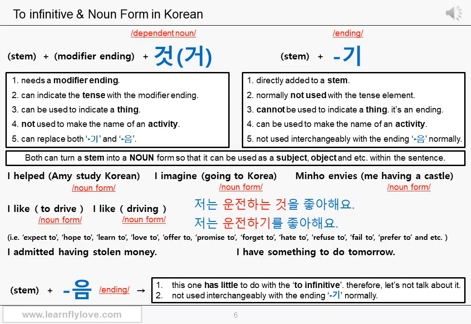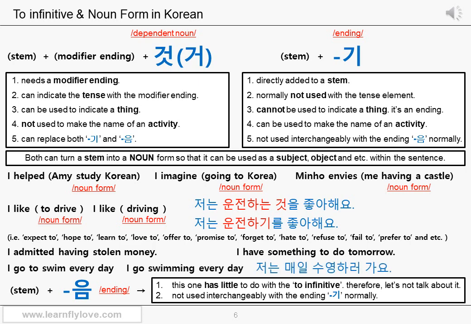Second, you don't have to worry about the English grammar. Some verbs are used only with a to infinitive and some verbs are used only with ing forms in English. It doesn't matter in Korean. What you need to focus more on is the actual meaning that you want to express, and you choose the proper grammatical elements to express that meaning or nuances in Korean. Just one more thing. You should know that there are still some verbs which don't work like this with to infinitive in Korean. You might need one or more other grammatical elements to express that particular to infinitive. You should learn them case by case. Don't worry, there will not be that many. You can learn them one by one.